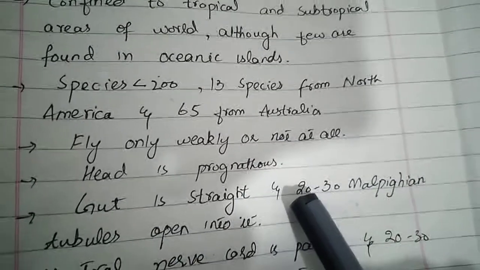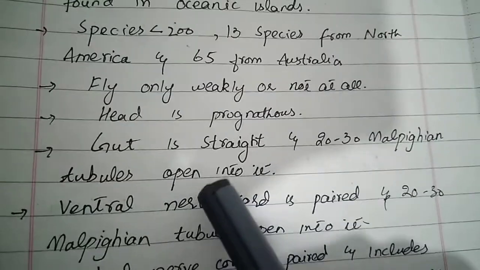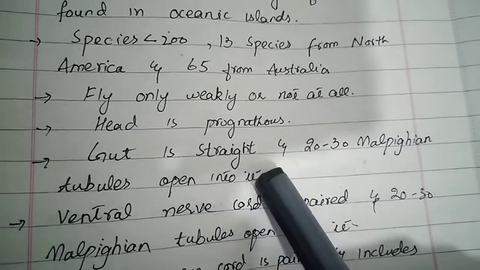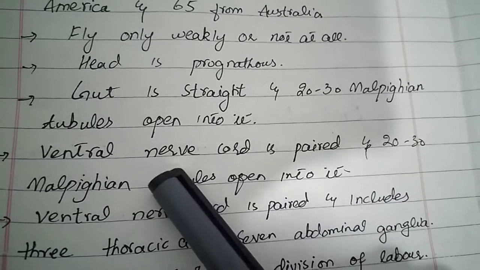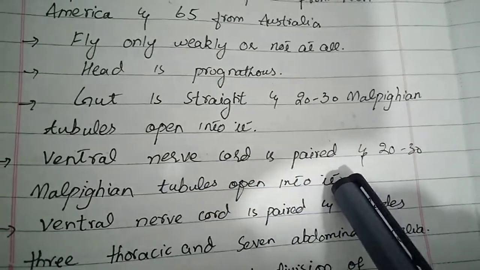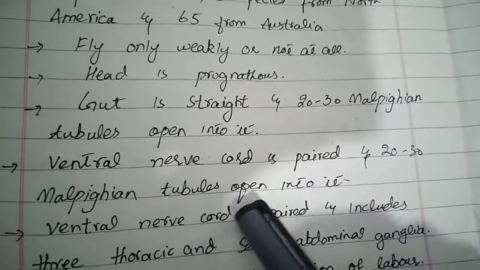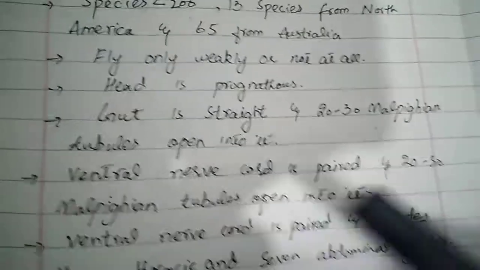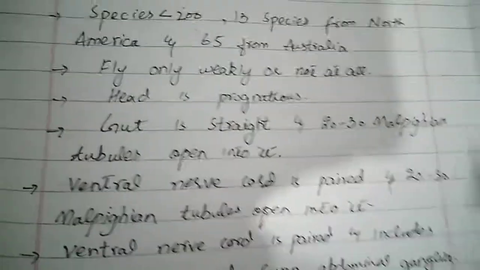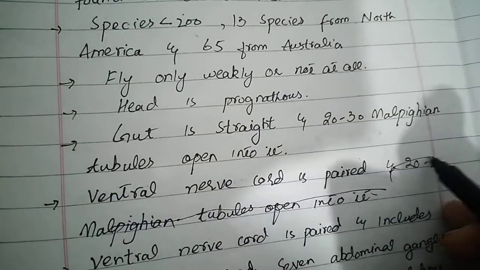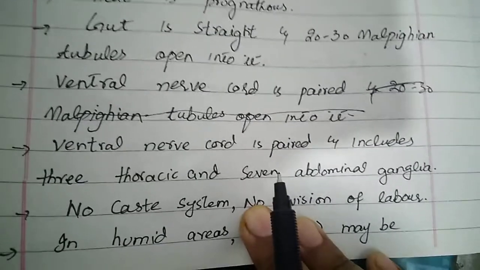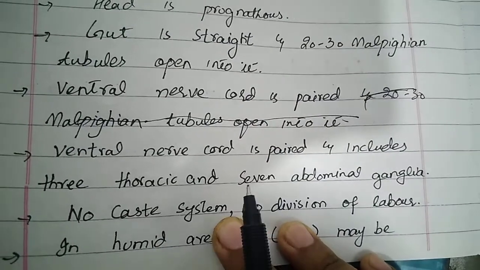The gut is straight and 20 to 30 Malpighian tubules open into it. The nervous system consists of a ventral nerve cord which is paired. There is a mistake: Malpighian tubules never open into the ventral nerve cord. The ventral nerve cord is paired and includes 3 thoracic and 7 abdominal ganglia.